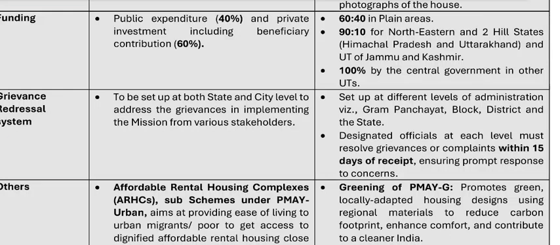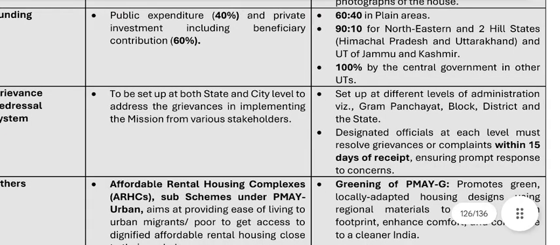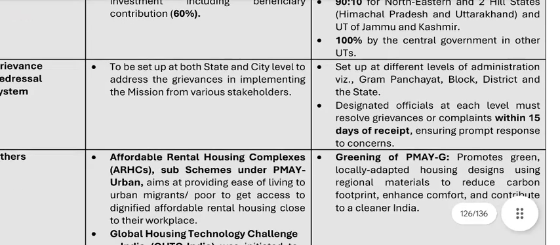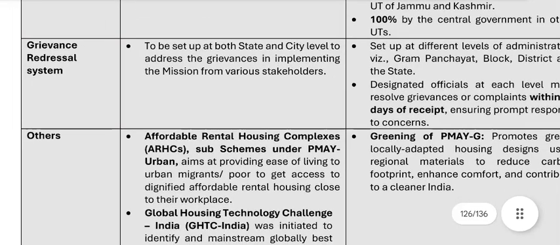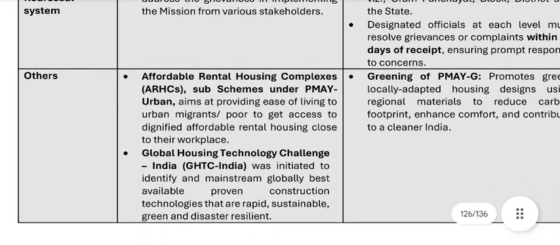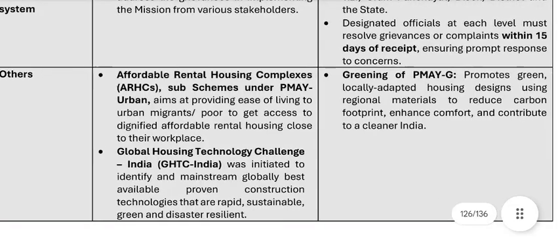Set up at different levels of administration, viz. Gram Panchayat, block, district and the state. Designated officials at each level must resolve grievances or complaints within 15 days of receipt, and ensure a prompt response to concerns of others. Affordable Rental Housing Complexes, ARHCs, a sub-scheme under the PMAY-Urban, aims at providing ease of living to urban migrants and poor, to get access to dignified affordable rental housing close to their workplace.